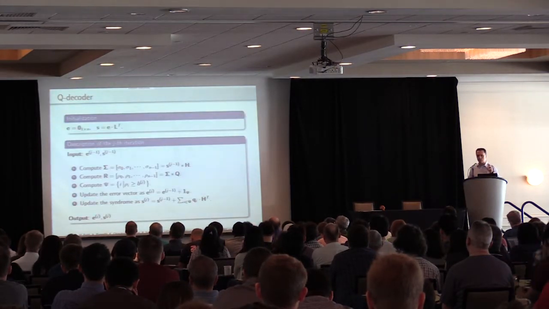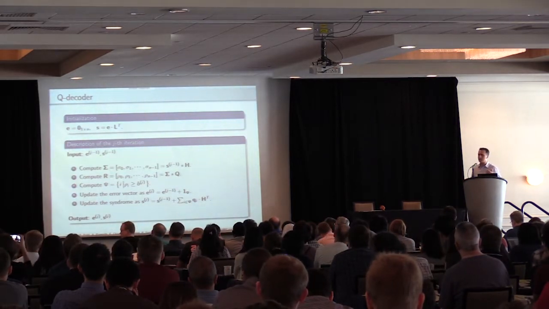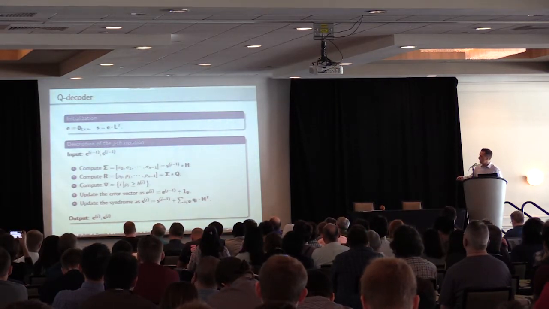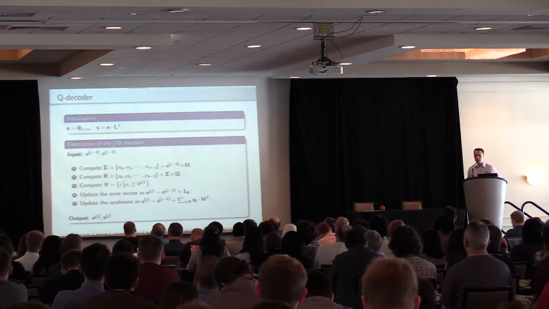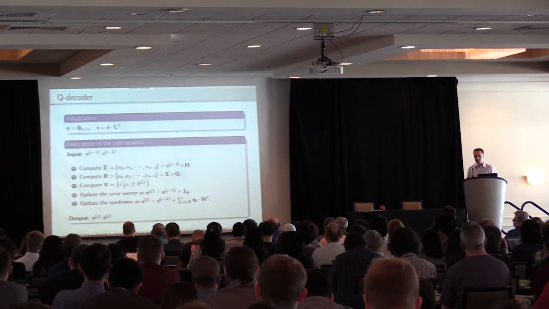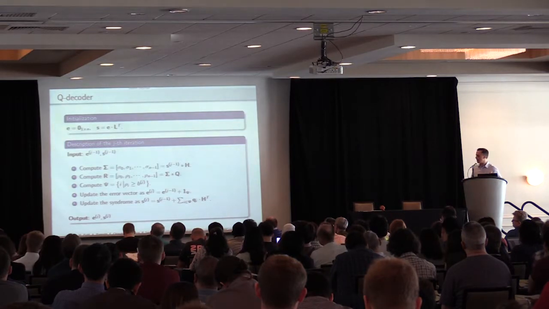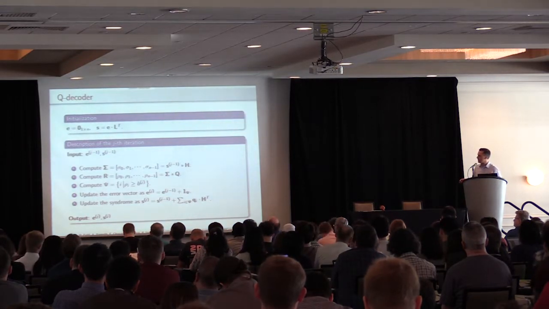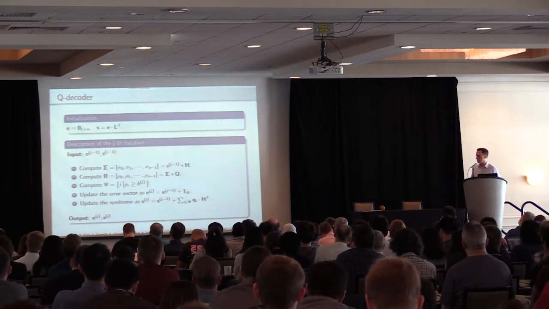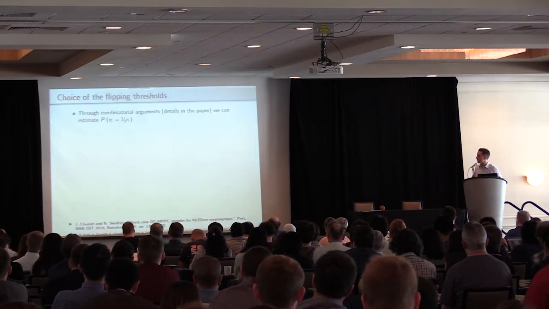It is very similar to the original bit flipping decoder with some modifications. So we start with the all zero error vector and with the public syndrome. And then at each iteration we compute these two integer vectors. Sigma, that is just the product of the current syndrome by the private parity check matrix, and then R, that is the integer inner product between sigma and Q. And then we can estimate the support of E by thresholding R. And then obviously we update the error vector and update the syndrome, and at the end we output the last error vector and the last syndrome.